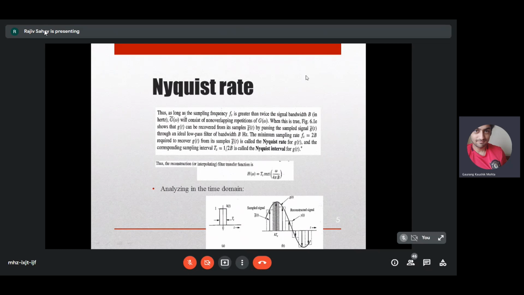This condition is called the Nyquist rate. As long as the sampling frequency fs is greater than twice the signal bandwidth, that is b in hertz, then g tilde of omega will contain non-overlapping repetitions of g of omega. When this is true, then g of t can be recovered from g tilde of t by passing the sampled signal g tilde of t through an ideal low-pass filter of bandwidth b hertz.